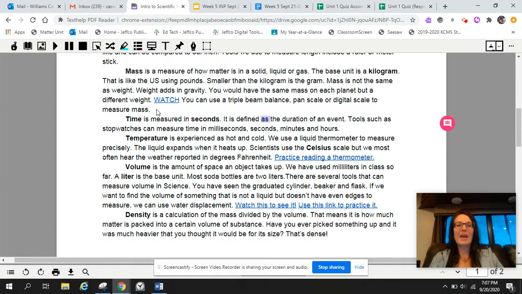So our next one here is mass. Mass is a measure of how much matter is in a solid, liquid, or gas. The base unit is a kilogram. That is like the US using pounds. Smaller than the kilogram is the gram. Mass is not the same as weight. Weight adds in gravity. You would have the same mass on each planet, but a different weight. And then you see a link for watch. You can use a triple beam balance, pan scale, or digital scale to measure mass.